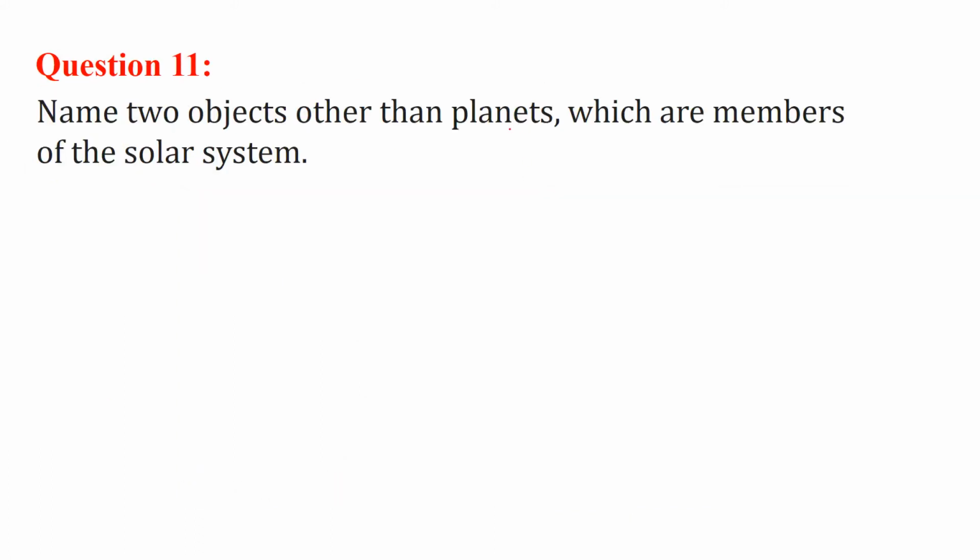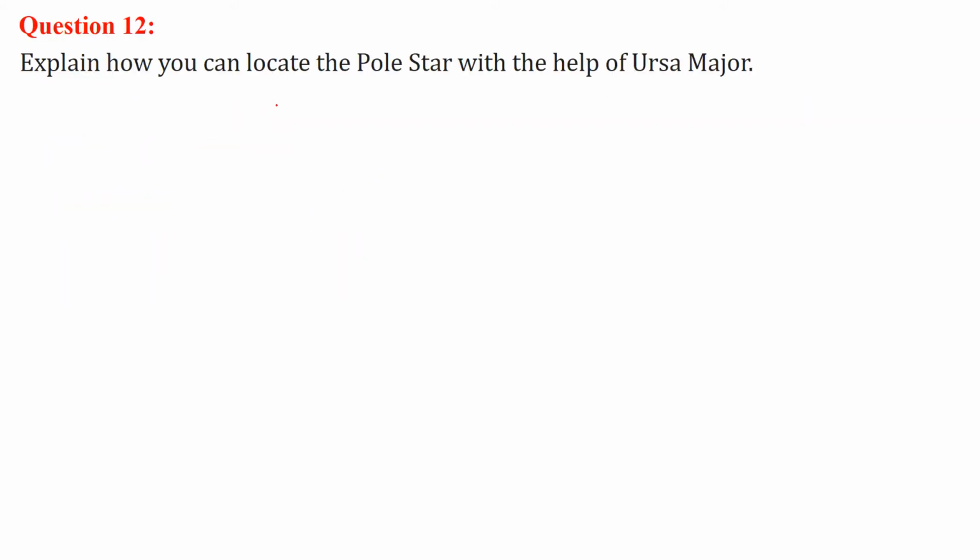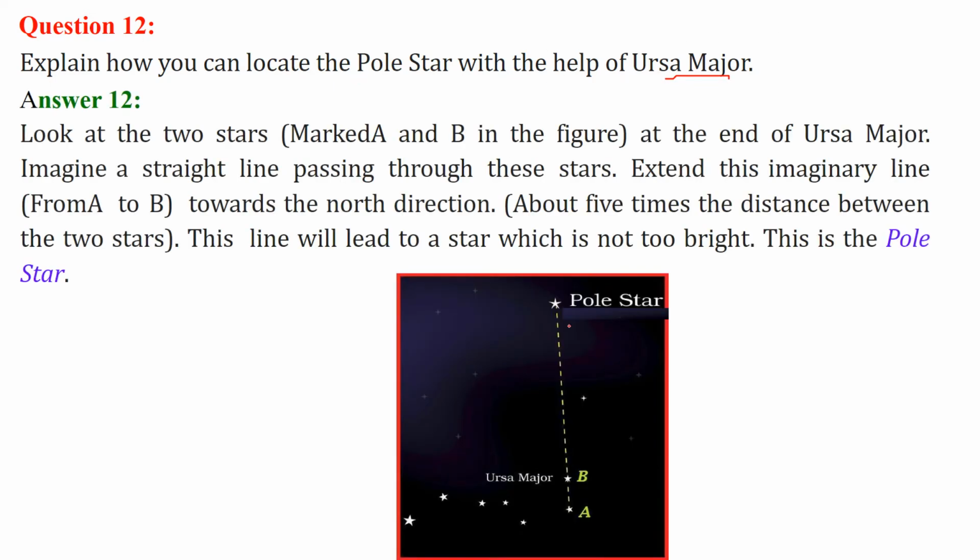Name 2 objects other than planets which are members of the solar system. So we have comets, asteroids and meteors. These are objects other than planets which are members of the solar system. Explain how you can locate the pole star with the help of Ursa Major. So the idea is, this is your Ursa Major.